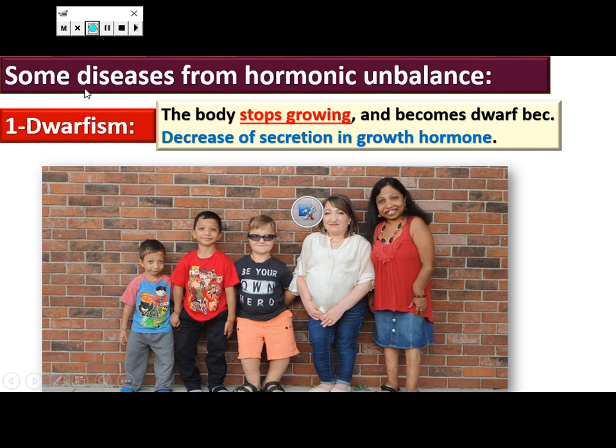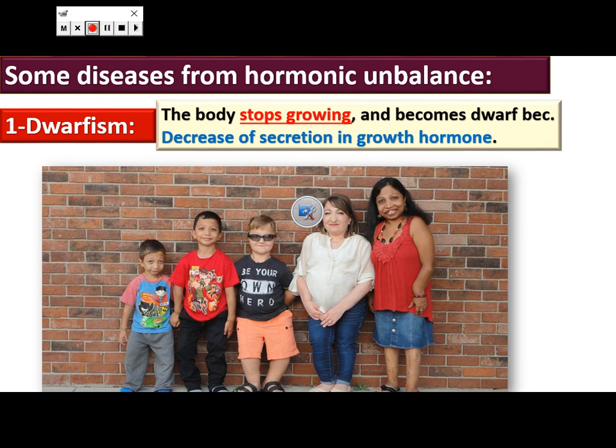Growth hormone is secreted from the pituitary gland, and it controls the speed of growth of the body muscles and bones and other organs. If growth hormone is increased or decreased in the human body, it causes hormone disorder.